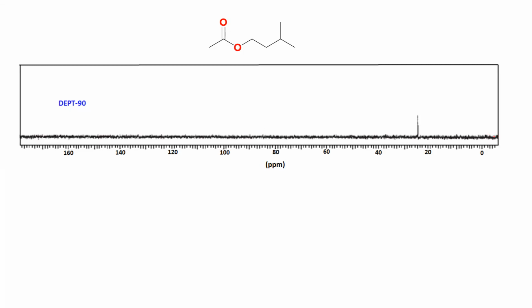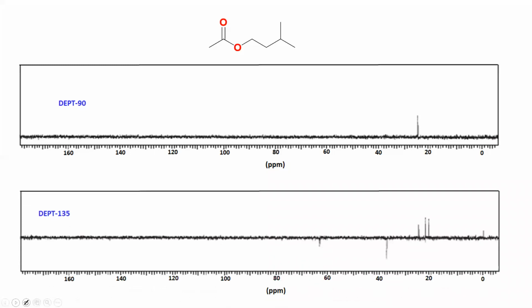Silane has methyl, that's why it is missing here. What is the job of DPT 90? It will show only CH carbon. So you can tell easily which carbon is the CH carbon. I will summarize at the end.